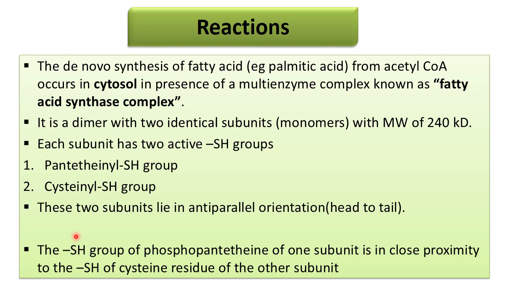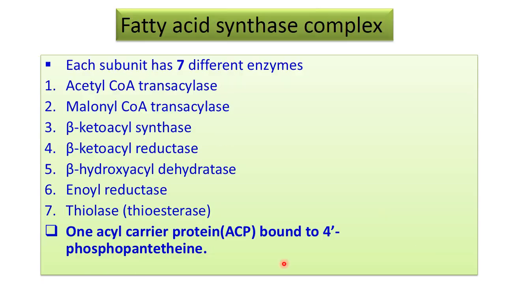These two subunits lie in anti-parallel orientation, one from head to tail and one from tail to head. The thiol group of phosphopantetheinyl in one subunit is in proximity of the SH cysteine residue of the other subunit.